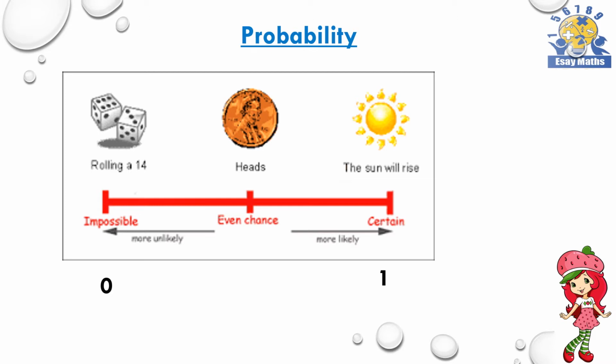When we are considering tossing a fair coin, the possible outcomes are head and tail. So the probability of obtaining heads is half. So the probability of a random experiment is in between 0 and 1. Normally we are keeping the value as a fraction, and if we want, we can express it as a decimal also.